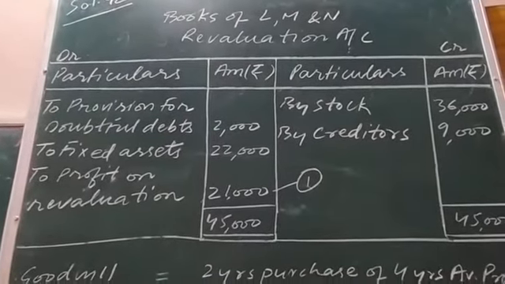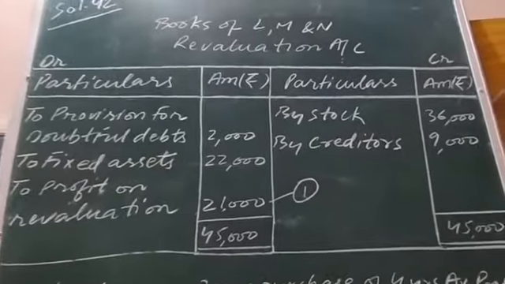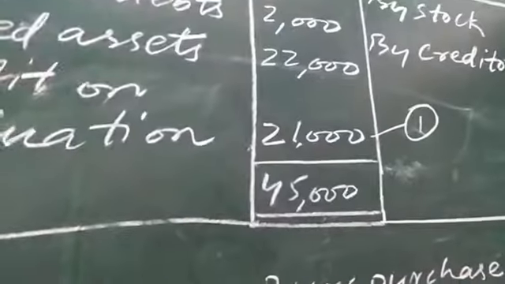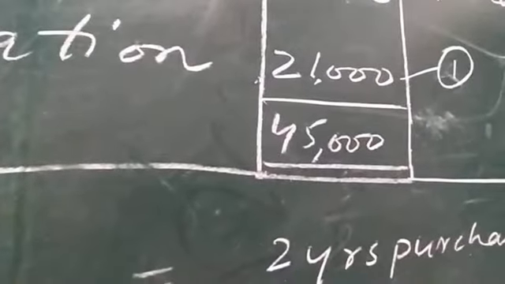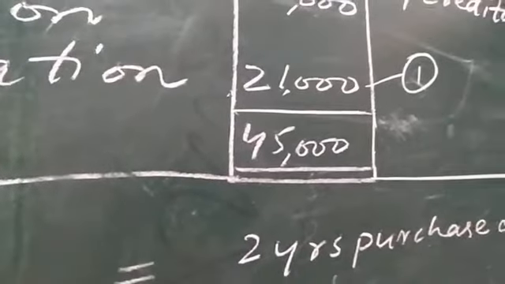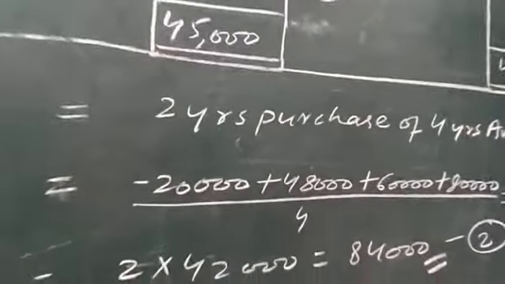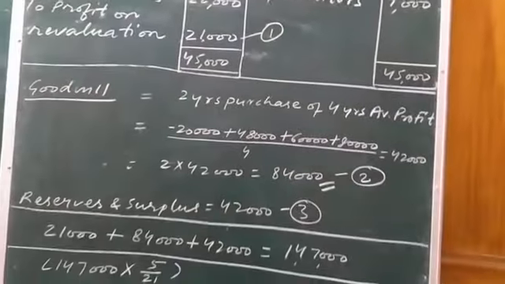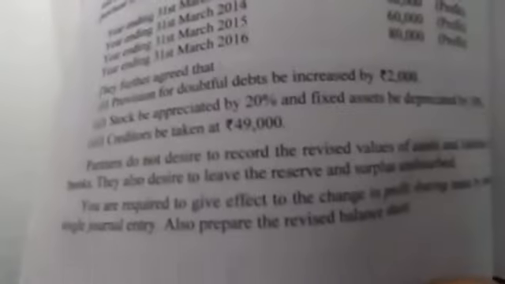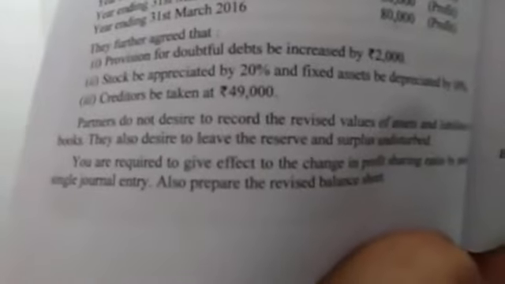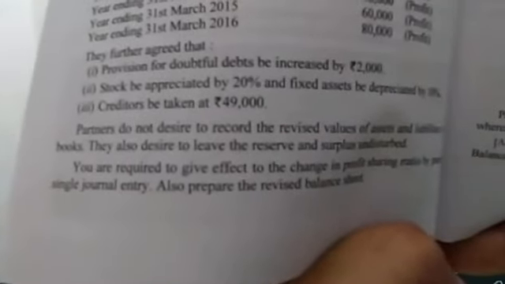This profit of 21,000 is to be distributed in accordance with the change in PSR, plus one more thing, goodwill, as well as one more thing, reserve and surplus. Reserve and surplus is 42,000. See here. Again I am reading the same line which I read in the beginning.